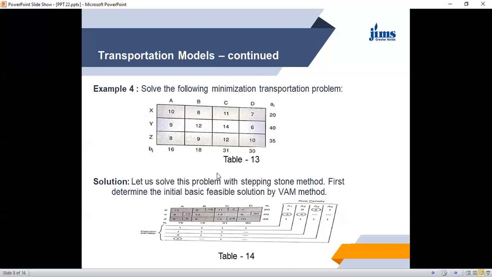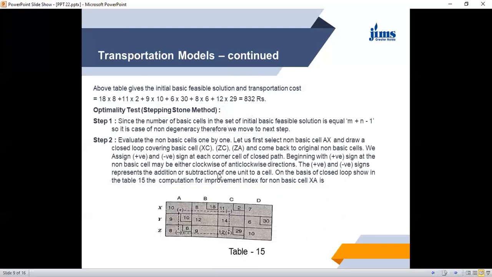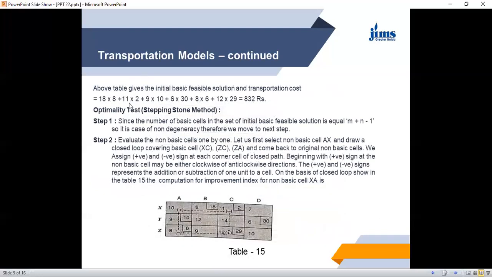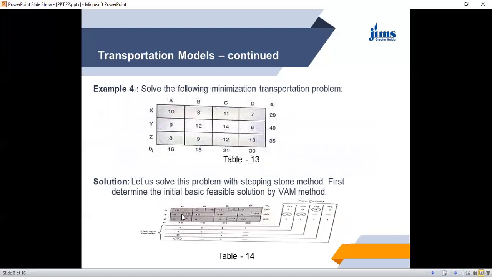If in the same way you calculate, we do the allocations and calculate the initial cost. Let us go row wise. 18 units have been transported from origin X to destination B. So the cost of transportation is 18 into 8.